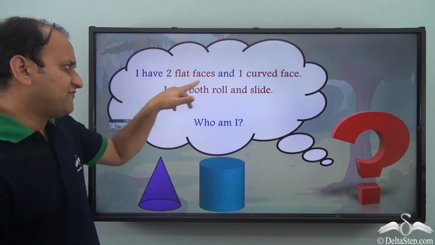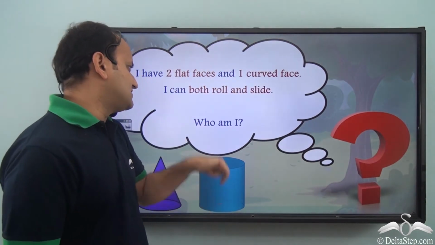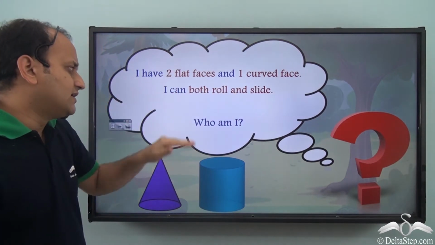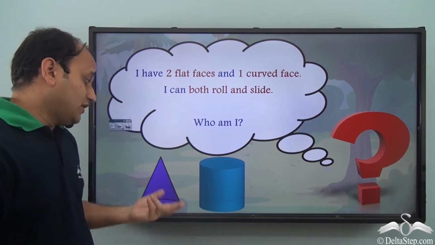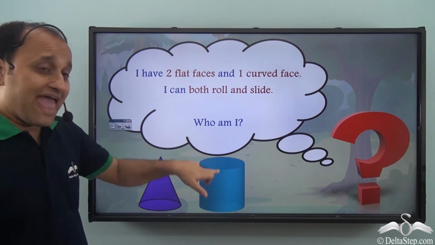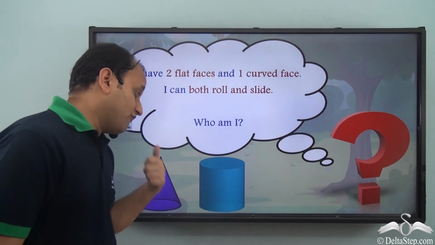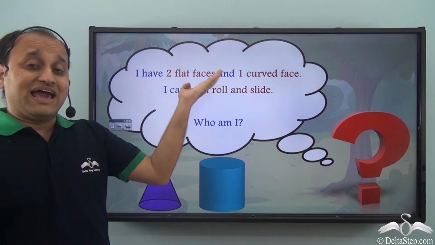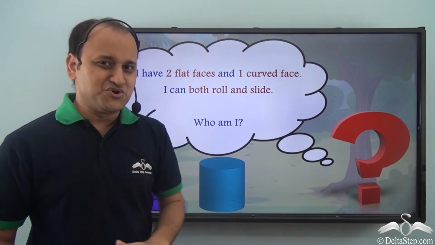I have 2 flat faces and 1 curved face. I can both roll and slide. Who am I? So, here again we have a cone and a cylinder. So, which one of them satisfies these hints? What do you think?